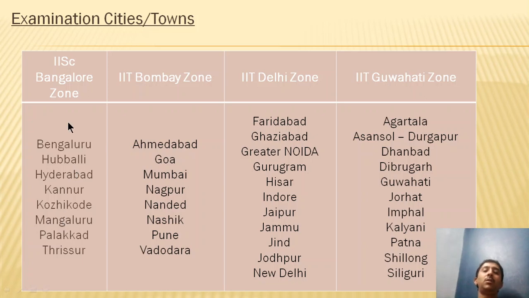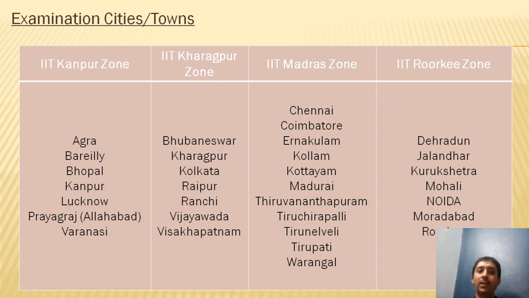These are the places where the JAM examination will be conducted with respect to the IISc Bangalore zone. In the same way, the IIT Bombay zone has 8 different cities and so on. So altogether there are going to be 8 zones, and these 8 zones will have various numbers of cities where the JAM examination will be conducted.